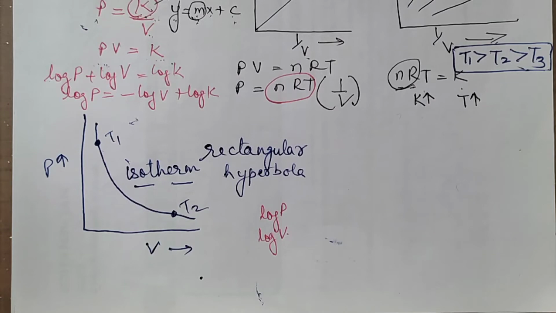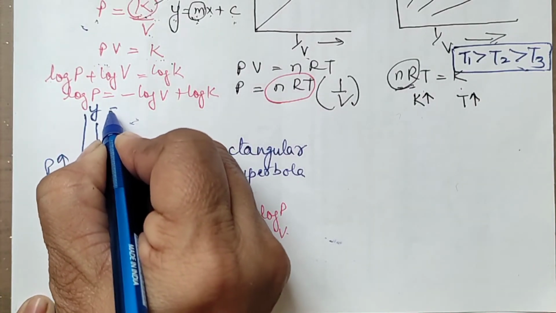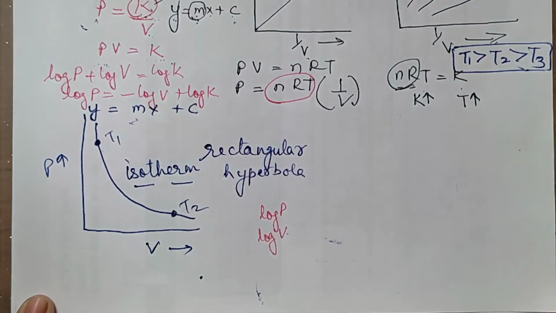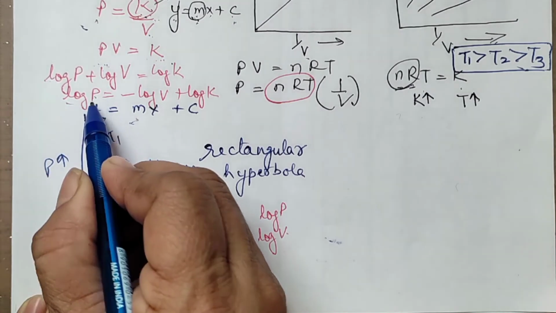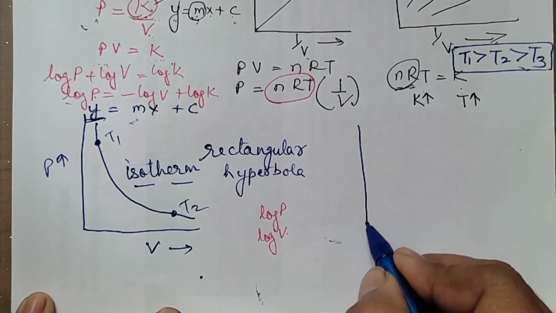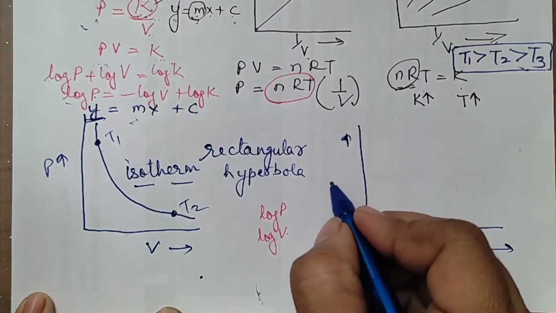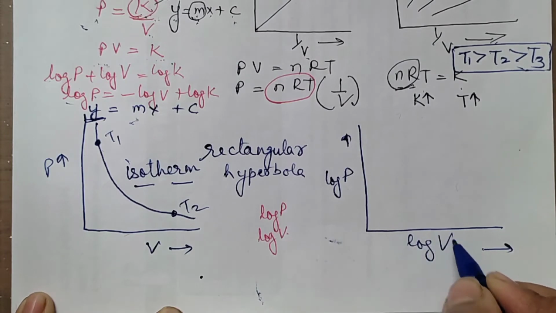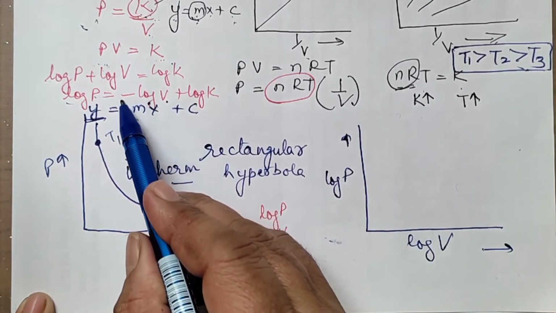Now let us compare this equation with y is equal to mx plus c. This is on the y-axis, that is log P. Let us plot the graph here and see. This side you have log P on the y-axis, log V on the x-axis. Along with log V, what you have is minus.